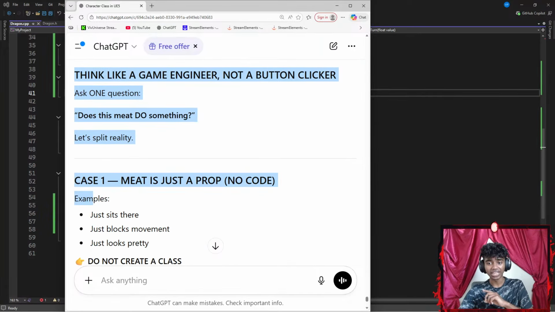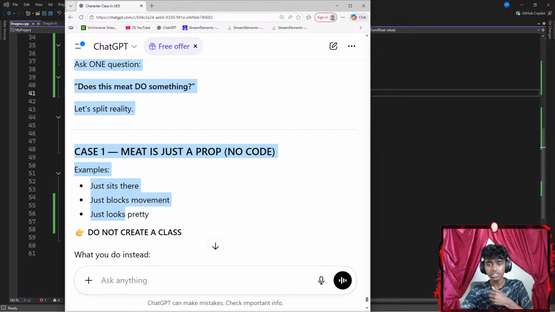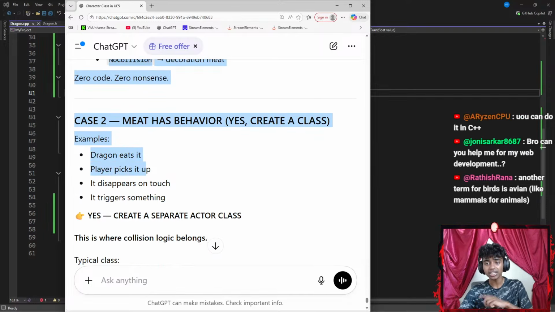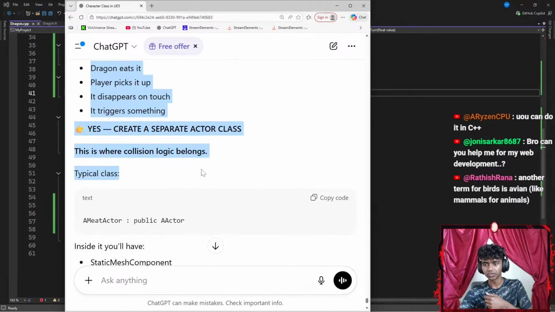Let's split reality. Case 1: meat is just a prop, no code. It just sits there, so do not create a class. Case 2: meat has behaviors. Yes, create a class. The dragon eats it, or the player picks it up and it disappears. Create an actor class, not a pawn.